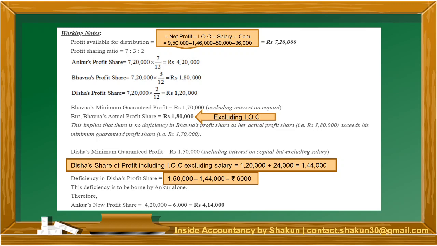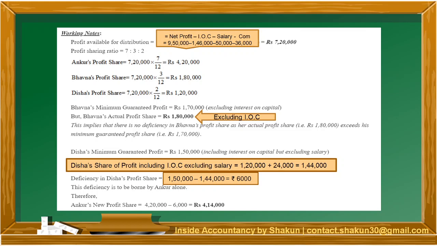The PSR in the question is 7:3:2. So this 7,20,000 is divided in 7:3:2 ratio, thereby leading to the share of profits. Now Ankur's share of profit is 4,20,000, Bhavna 1,80,000 and Disha 1,20,000.